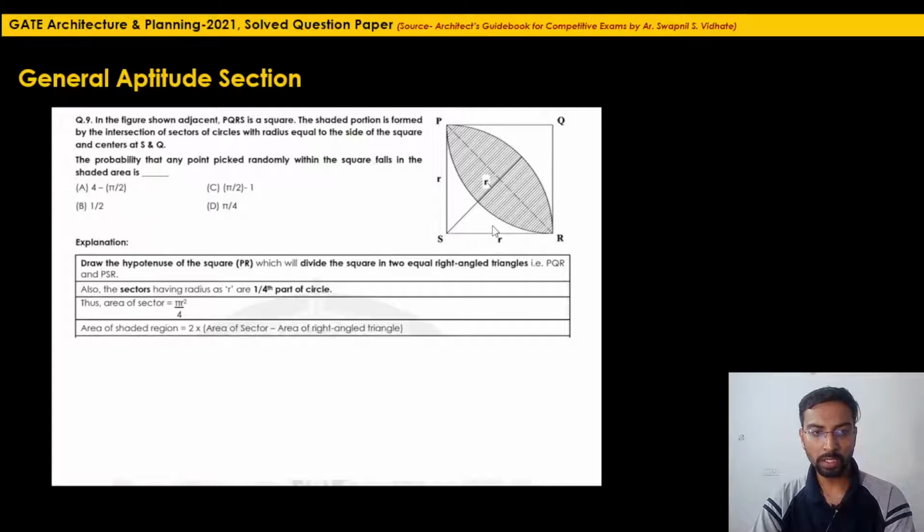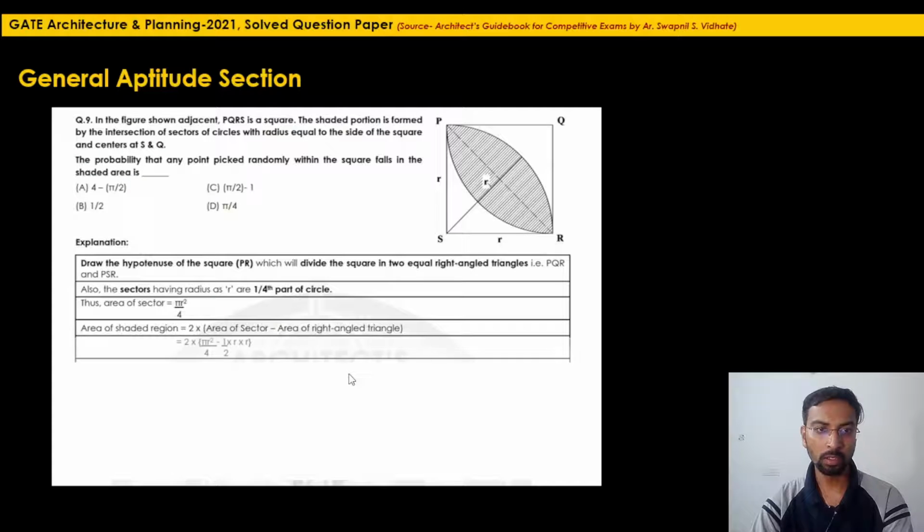Now the area of the shaded region will be, we will find out the area of both the sectors. We will find out this one, and this section, both these sections are part of a right angle triangle. So if we subtract the area of the right angle triangle from this one sector, we will get the area of the shaded region. So the formula will be, as there are two sectors, 2 into area of sector minus area of